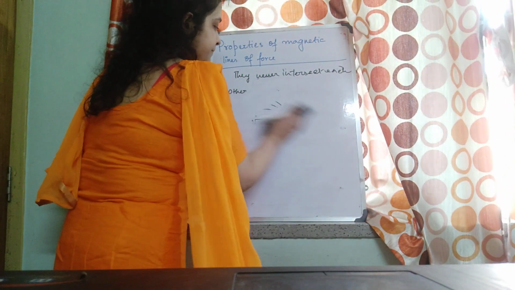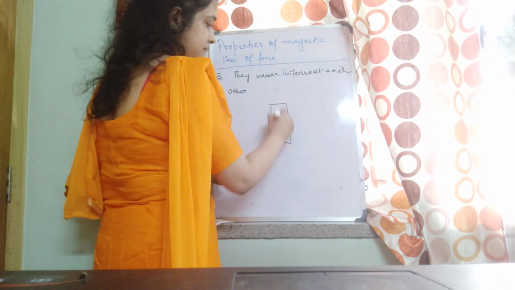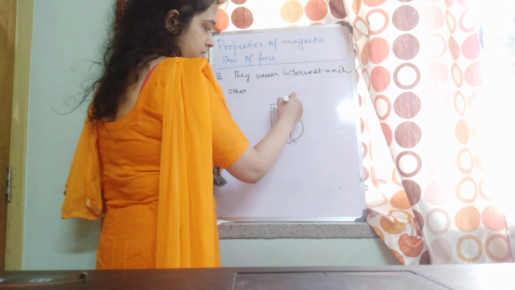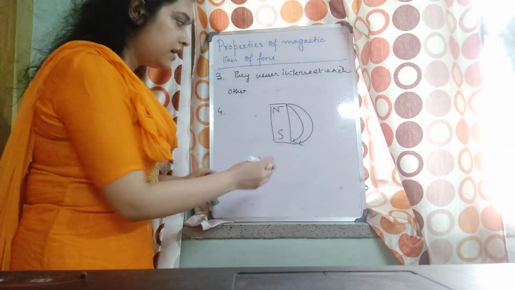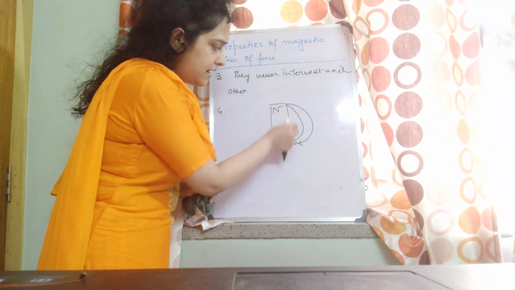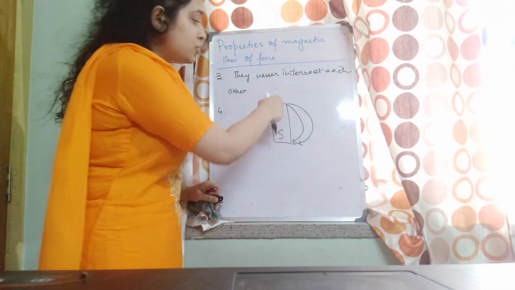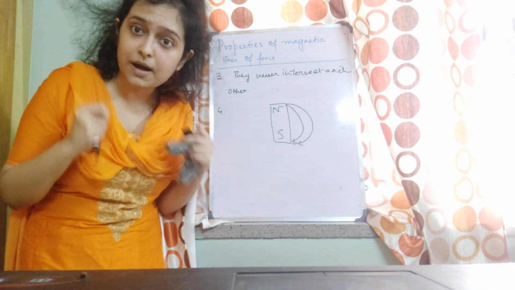Then tell me, if we have a magnet, why are the lines spaced so close to each other near the two ends? Because at the two ends, the magnetic strength or magnetic field is maximum.